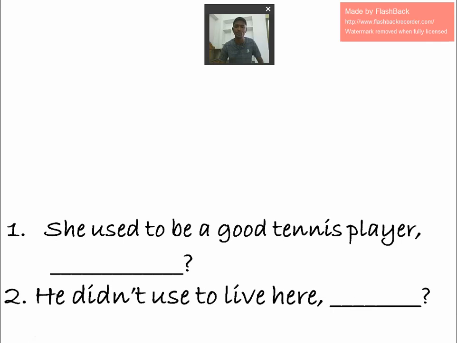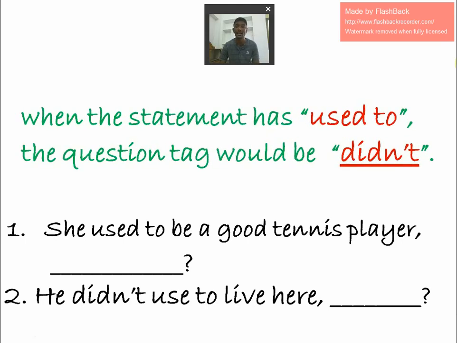Next, he used to be a good tennis player. He didn't used to live here. He used to live somewhere else. When the statement has used to, the question tag would be didn't. Use is V1, used is V2. I already told you, when the main verb is in V2 form, the helping verb will be did. So it is positive, so that didn't is negative. She used to, so used is V2 and it's didn't, because it's positive. Didn't she will be the answer.